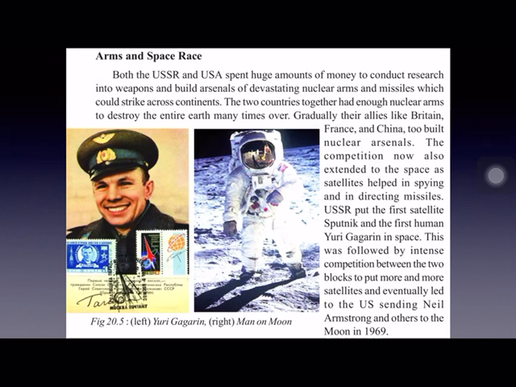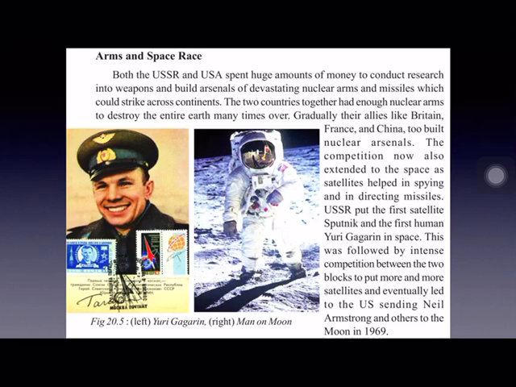Now, arms and space race. Both the USSR and USA spent huge amounts of money to conduct research into weapons and also build arsenal. That means they competed in an arms race. These were the two main contenders in the arms race, USA and USSR, and they increased their nuclear weapons. And this competition also extended to space between USA and USSR.